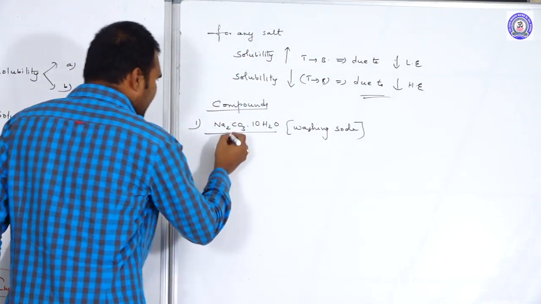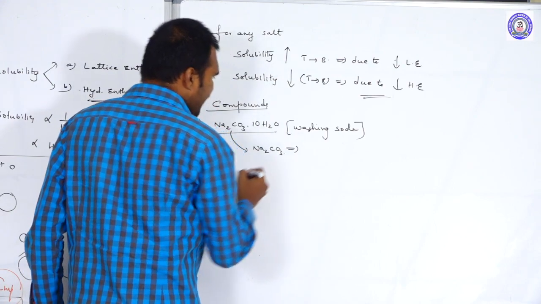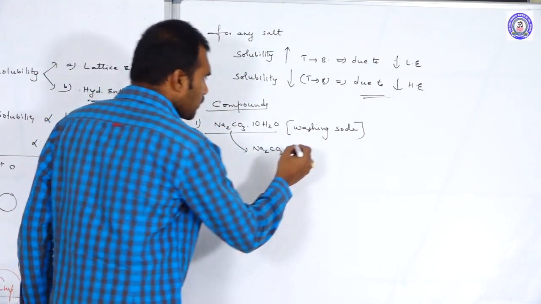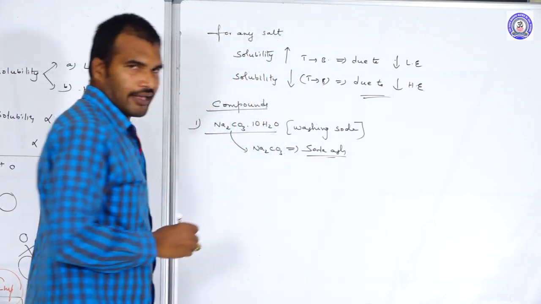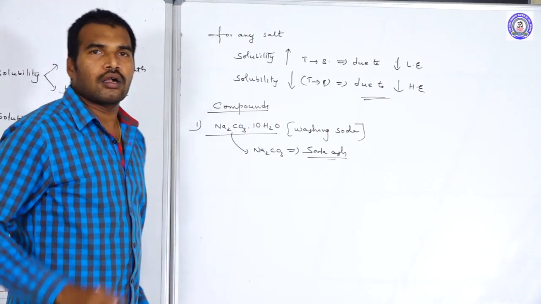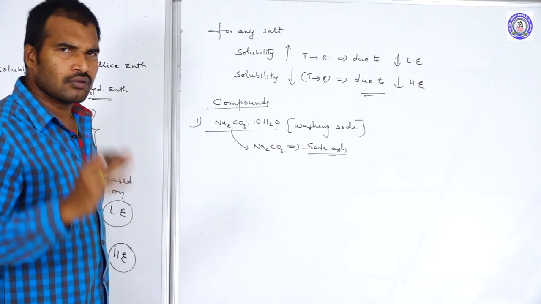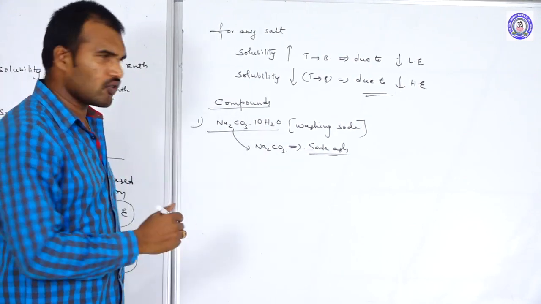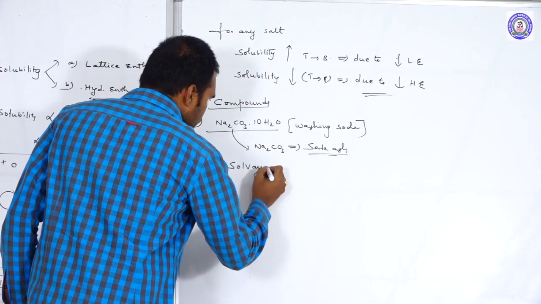What is the anhydrous form of this one? The anhydrous form of sodium carbonate we call soda ash. So this is the first and the most important compound of sodium. The best method for the preparation of sodium carbonate, or washing soda, is what? Solvay's process.